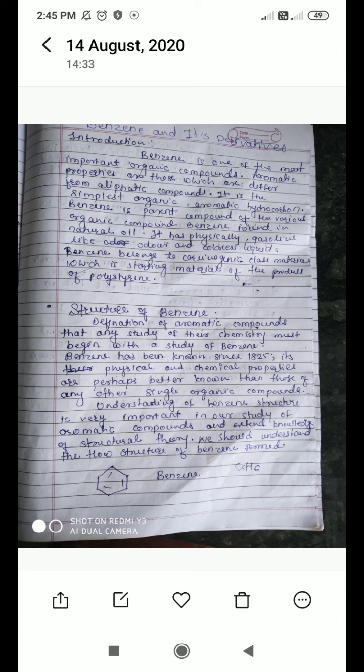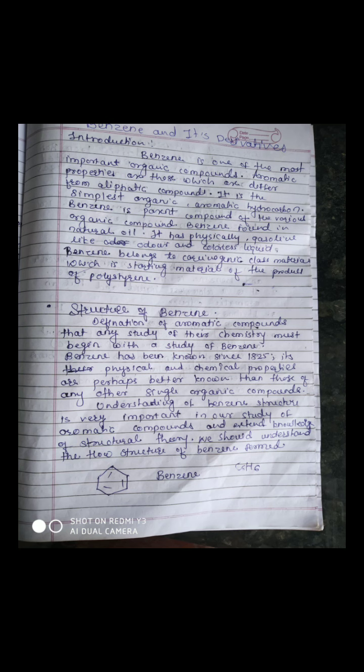Organic means containing carbon. Aromatic properties are those which differ from aliphatic compounds. What are aliphatic compounds and what are aromatic compounds? Aliphatic compounds are mostly straight chain compounds.